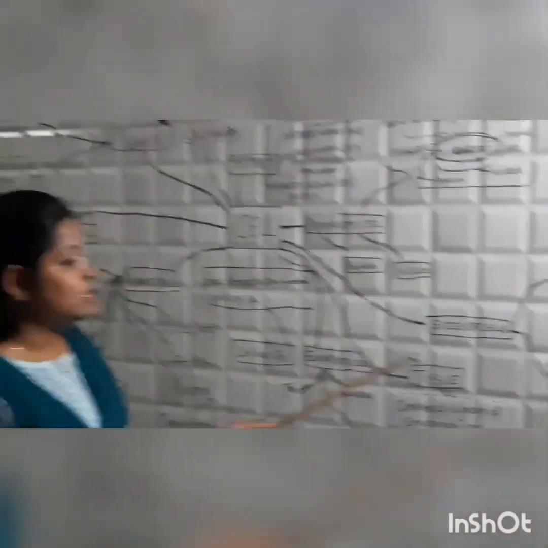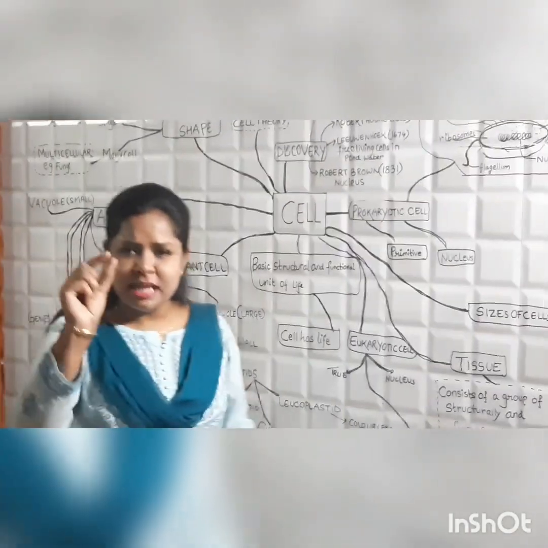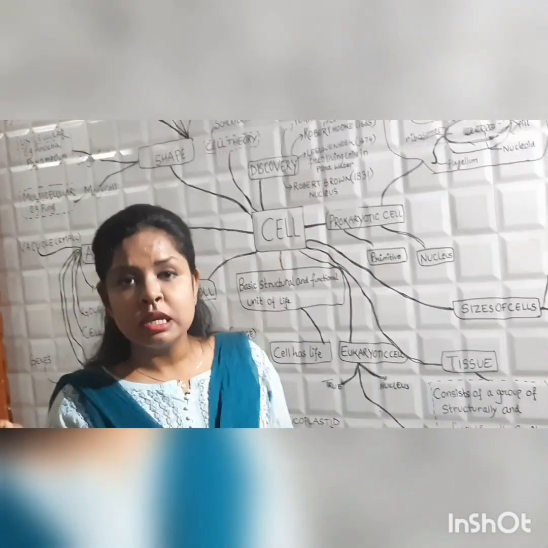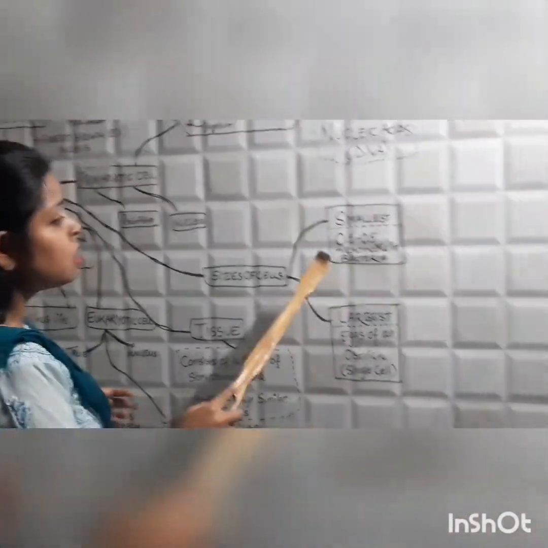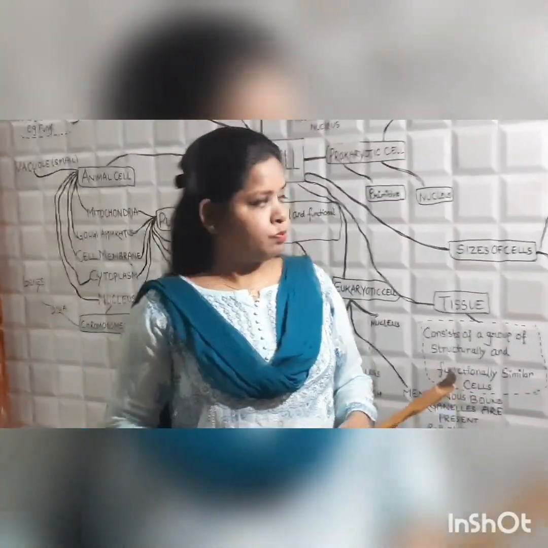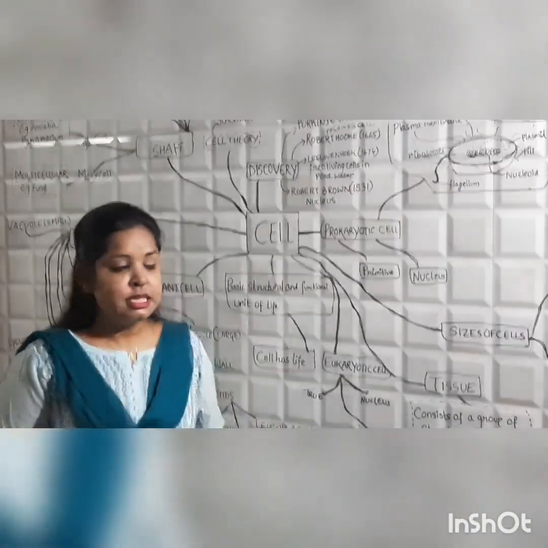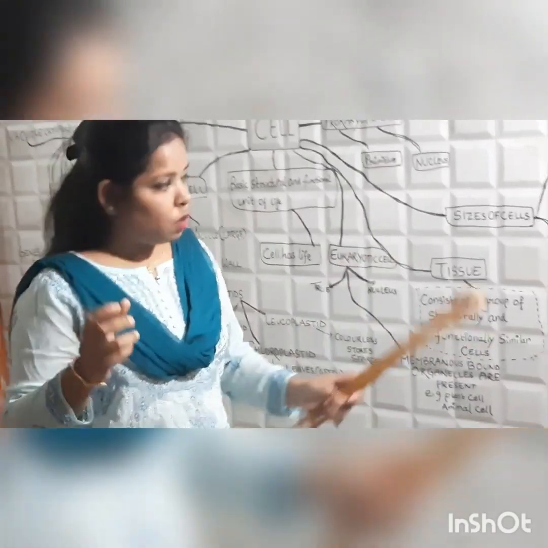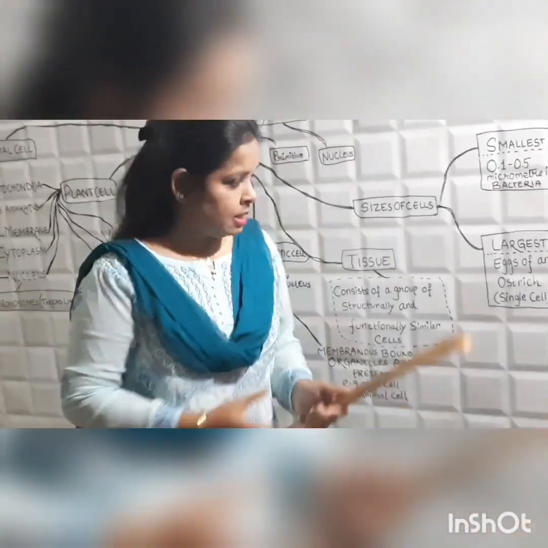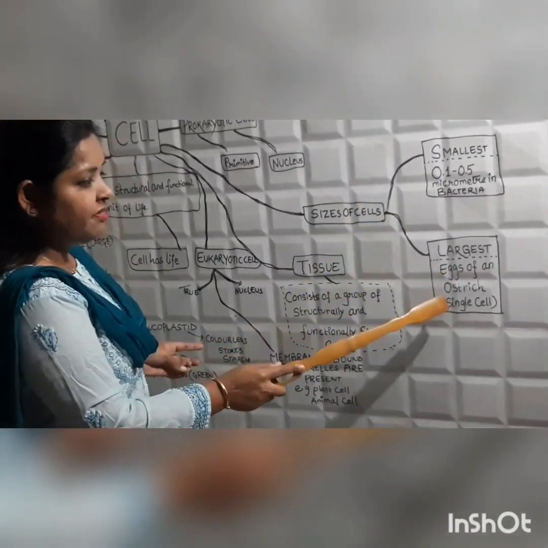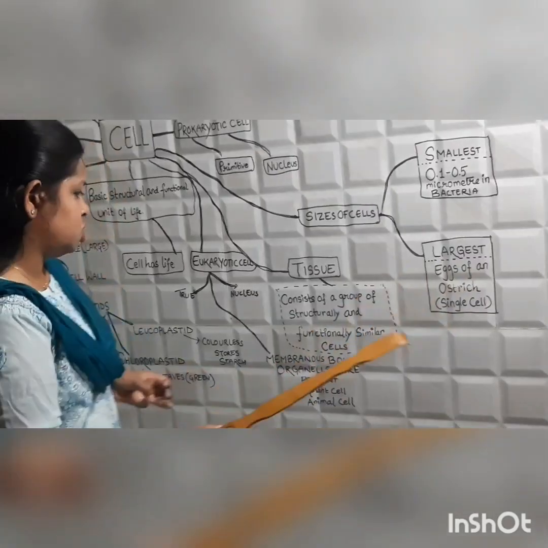Now we will study about the sizes of cell. The smallest cell, this is also very important. The smallest cell is bacteria, which measures 0.1 to 0.5 micrometer in size. Okay? And the largest cell is the egg of an ostrich. It is a single cell, unicellular. This is the only cell which we can see with our naked eyes. This is so large that we can see it with the naked eye. This is why it is referred to as the largest cell. Egg of an ostrich.